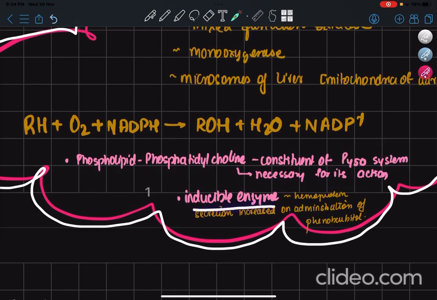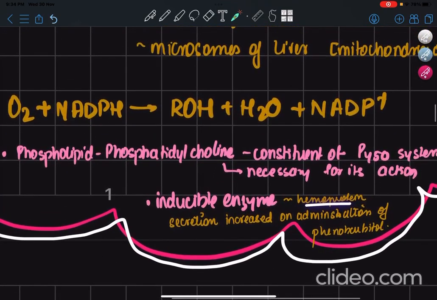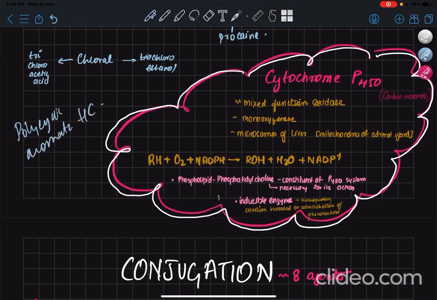And also it's an inducible enzyme, right? In the inducible enzyme, that means it goes back to your translation and those regulatory mechanisms and everything in molecular biology. It's a hemoprotein, as I said. So it's an inducible enzyme because its secretion is increased on administration of phenobarbital. Apart from cytochrome P450, there's a distinct species, namely cytochrome P448, which has been studied, and it is specific for the metabolism of polycyclic aromatic hydrocarbons. It is also known as the aromatic hydrocarbon hydroxylase, right?